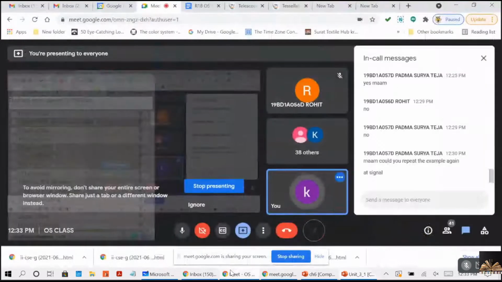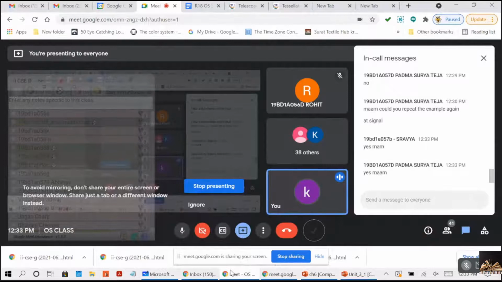Clear now? Yes, yes. Okay. What signal does is, whenever it is releasing a resource, it will increment the semaphore. That's all.